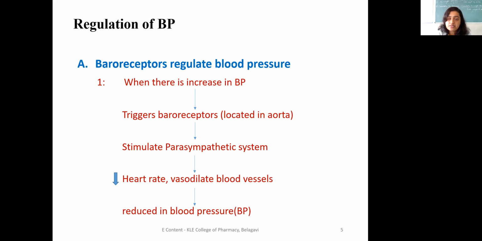If the parasympathetic system gets stimulated, there will be a decrease in heart rate and vasodilation of blood vessels. If there is vasodilation of blood vessels, blood pressure will be reduced. Dilation means the cardiac smooth muscles will get dilated, so reduced heart rate leads to reduced blood pressure.